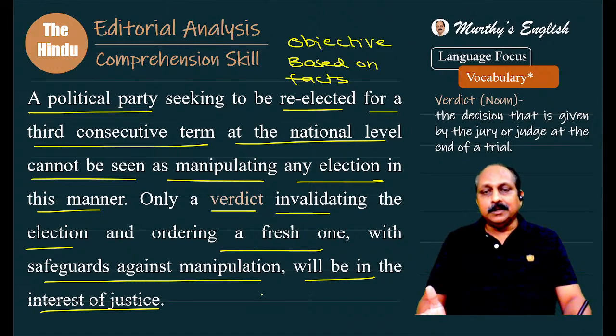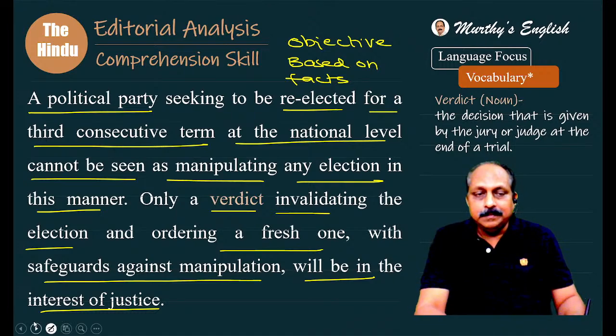Now, what is the solution? They have to reorder. They have to order for a fresh election. At the same time, they have to focus on the safeguards against manipulation. That will be in the interest of justice. Only then it can be justified.